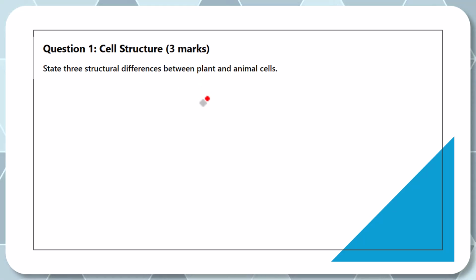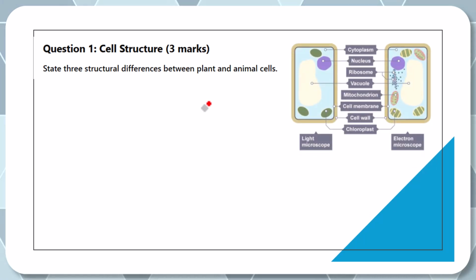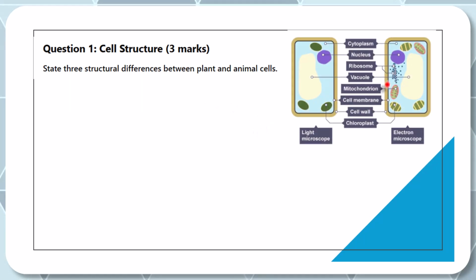Okay, so I hope that you paused the video and tried this question. Now, before I go over this, in here, I've got the structure of plant cell as seen in electron microscope and as seen in a light microscope. You could be asked the difference between electron microscope and light microscope, or the advantage of using electron microscope over light microscope.